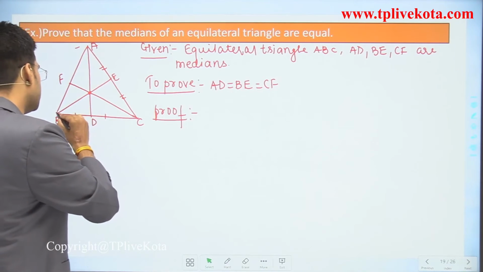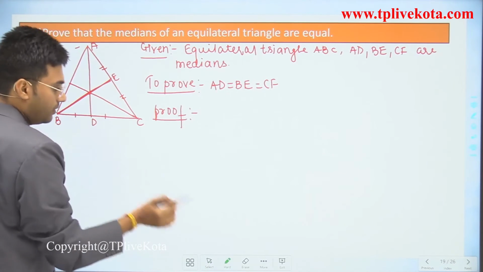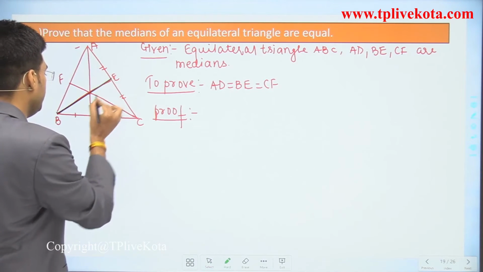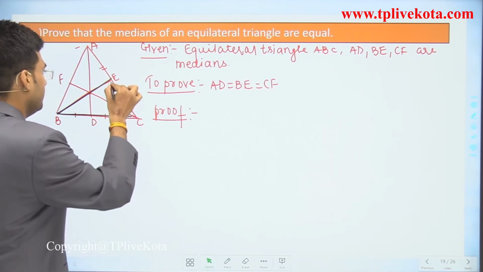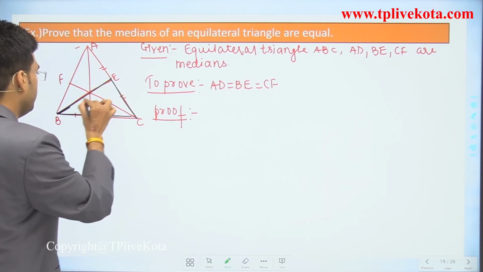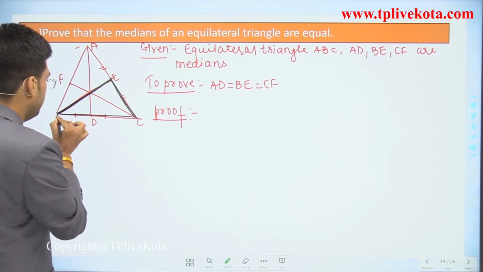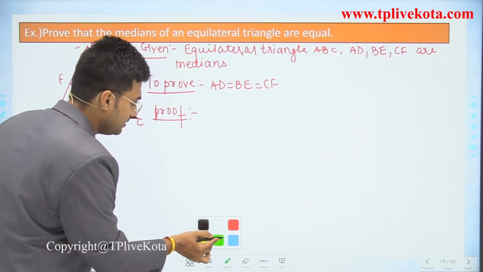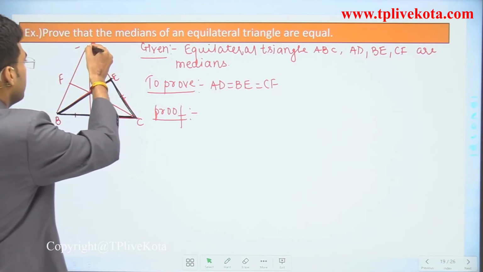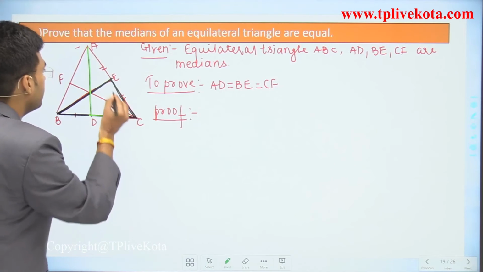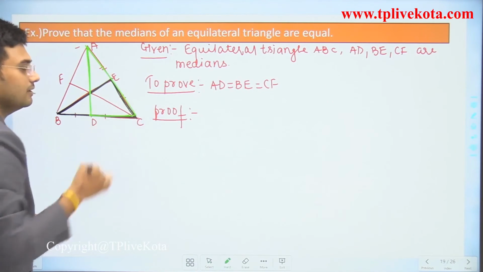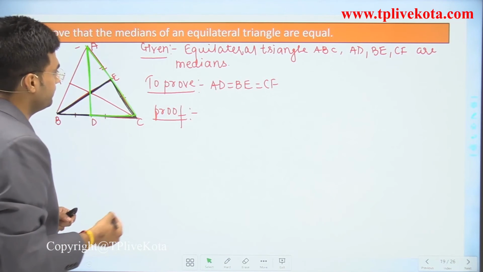If we observe these two triangles, triangle BEC and the other triangle ADC, then what will we get? Let's see.